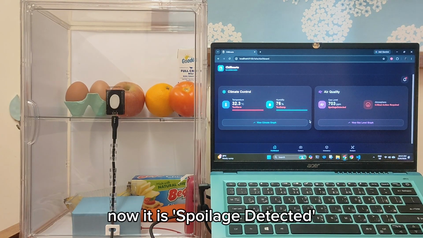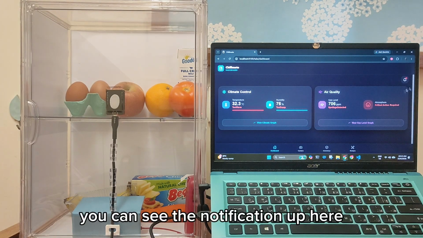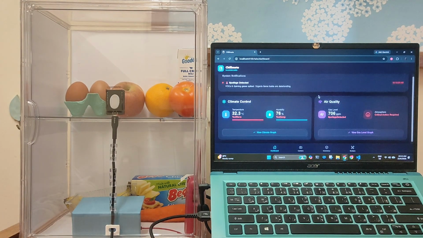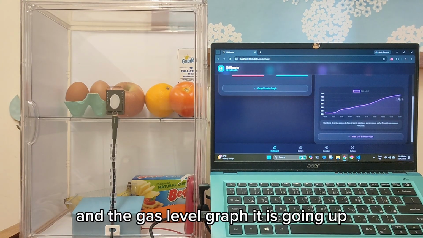Now it is spoilage detected. You can see the notification up here, and the gas level graph is going up.